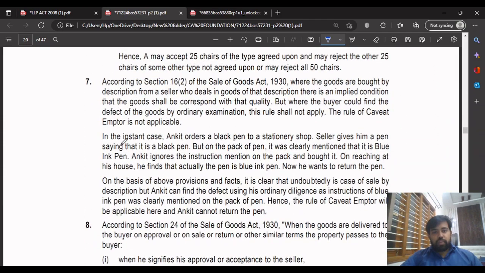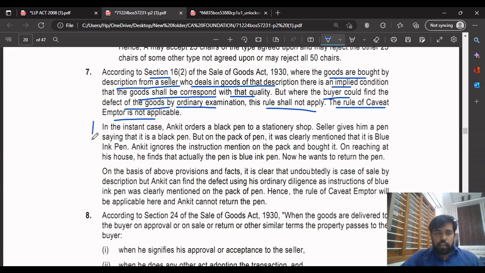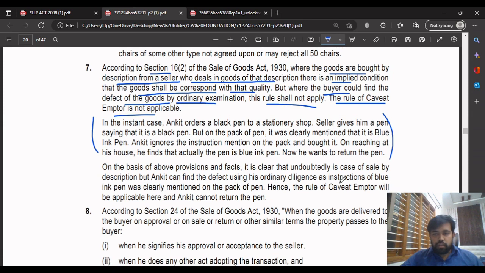In this case, as per Section 16(2) of the Sale of Goods Act, where the goods are bought by description from a seller who deals in goods of that description, there is an implied condition that the goods shall correspond with that quality. But where the buyer could find the defect in the goods on examination, this rule shall not apply. The rule of caveat emptor is applicable here, and thus the conclusion is that caveat emptor is applicable and we cannot return the pen.